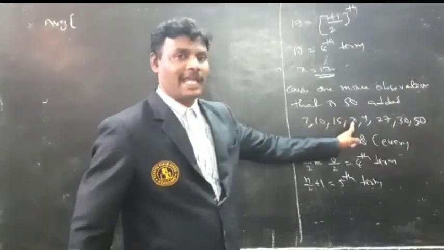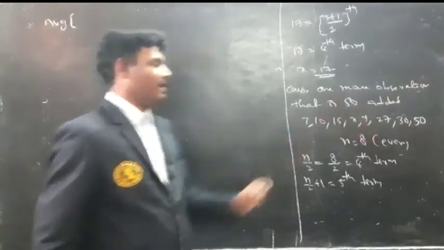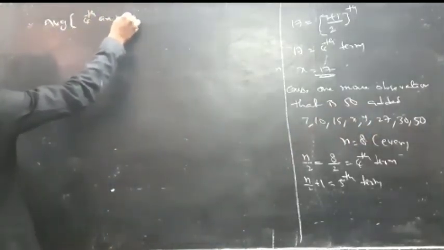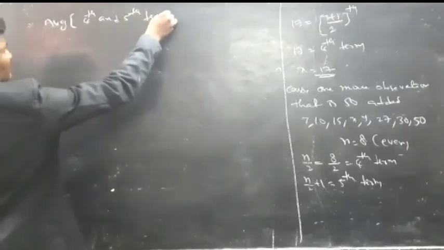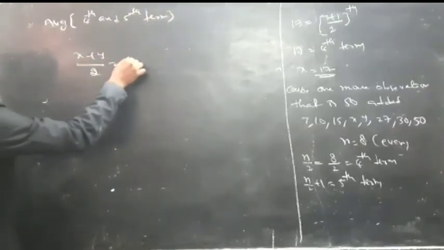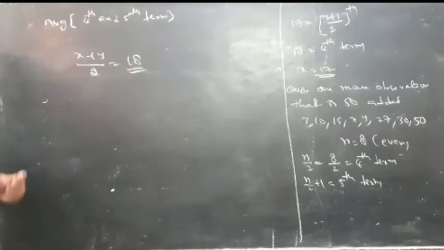The fourth term here is x and the fifth term is y. Then we get (x plus y) by 2 is equal to 18, because 18 is the median of the new data.